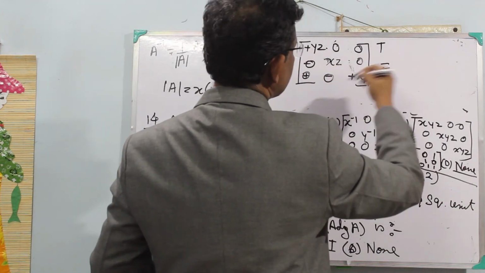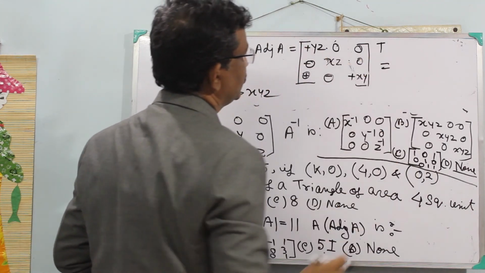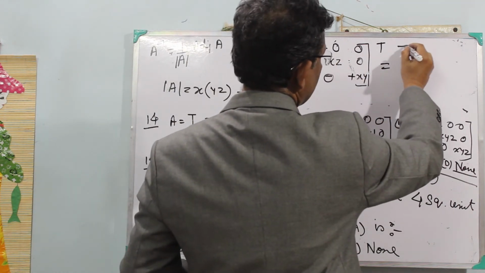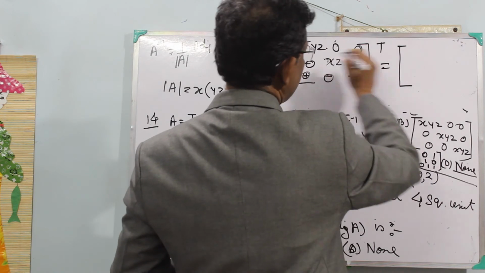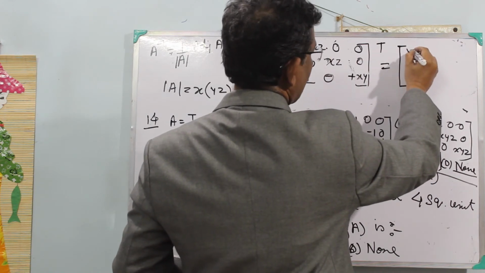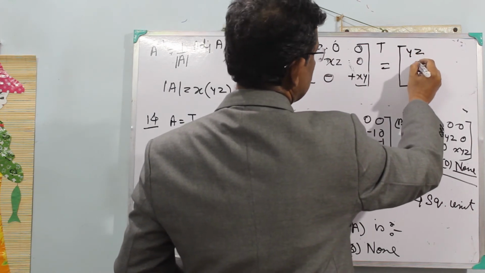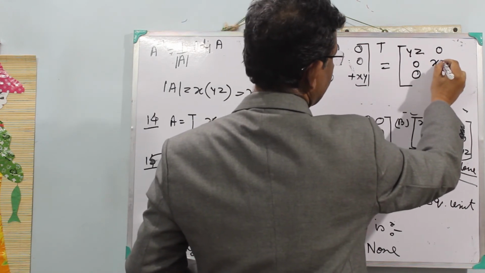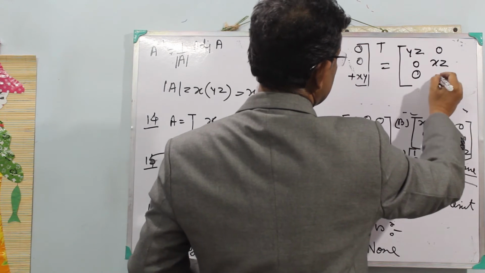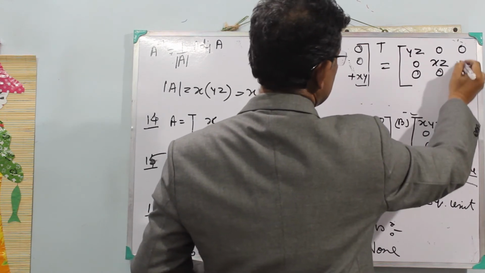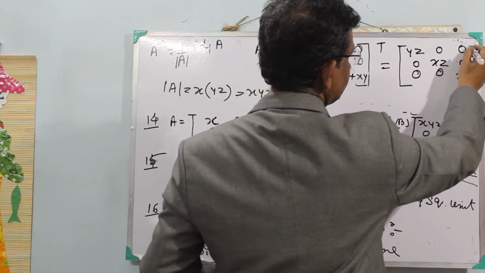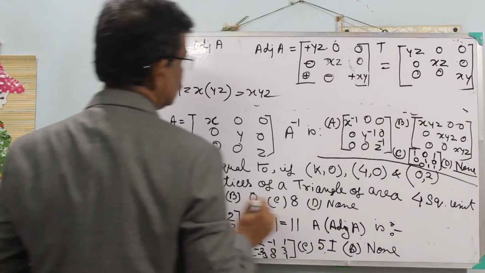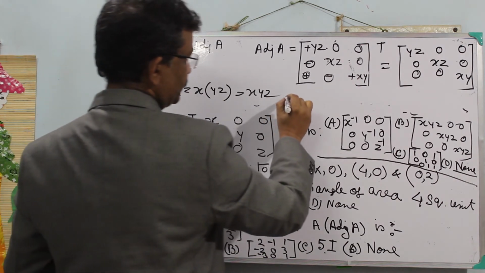Its transpose is also the same, because it is a symmetric matrix. So the adjoint is yz, 0, 0, 0, xz, 0, 0, 0, xy. After transposing, same.